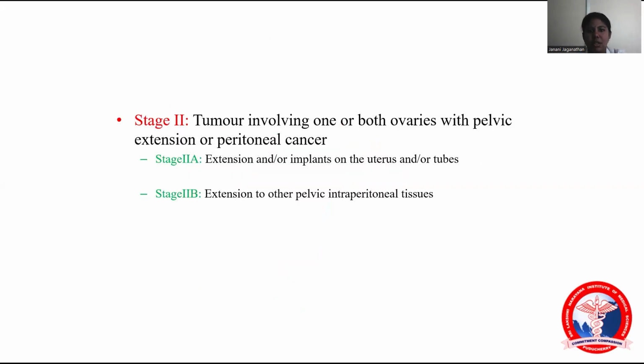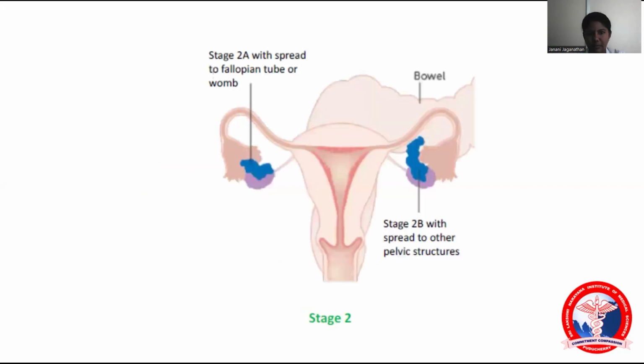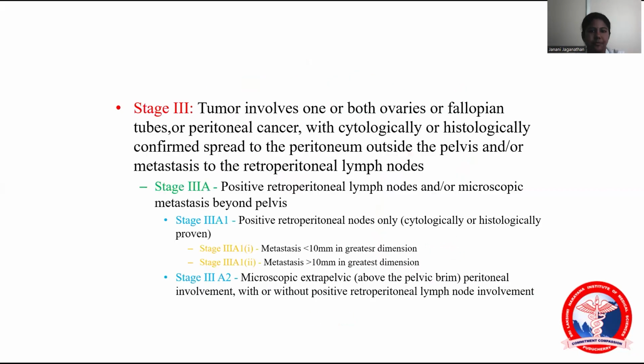So stage 2 is involving one or both the ovaries with pelvic extension, that is with the fallopian tubes or the uterus. So 2A is extension to the uterus or fallopian tubes. Stage 2B can be other pelvic intraperitoneal tissues. Okay. So stage 2A is spread to the fallopian tube or uterus. Stage 2B is other pelvic structures like broad ligaments.